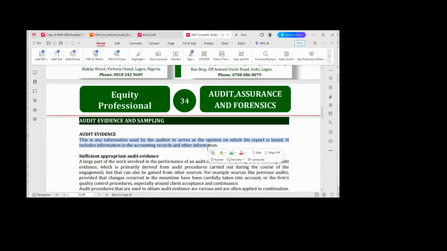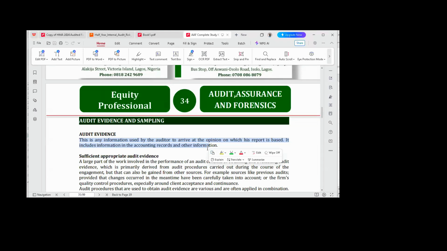And that go-ahead is contained in the letter known as a letter of engagement. It's going to empower you to conduct the audit. Where you have not obtained the letter of engagement, you cannot commence the audit engagement. And if you go ahead and do so, you have only succeeded in wasting your time, because it will be of no value. It will be null and void and of no effect.